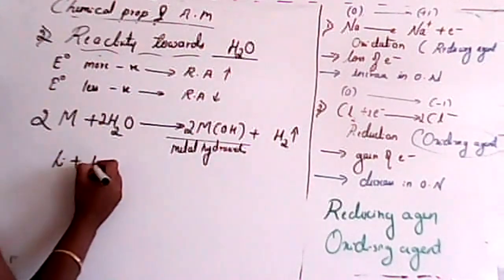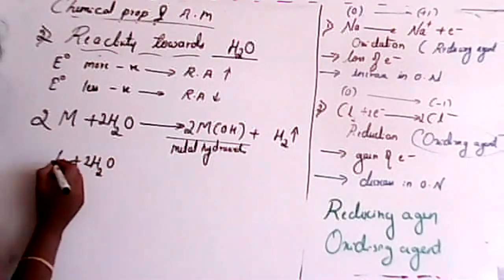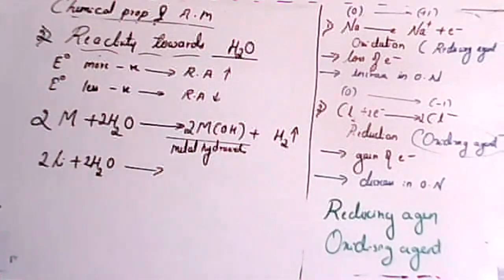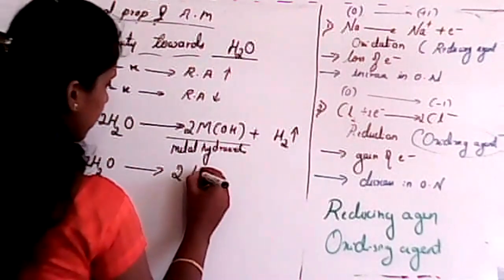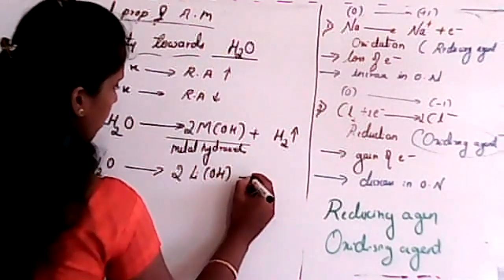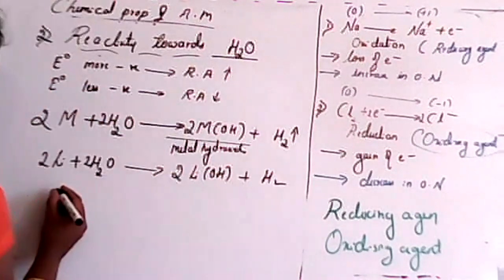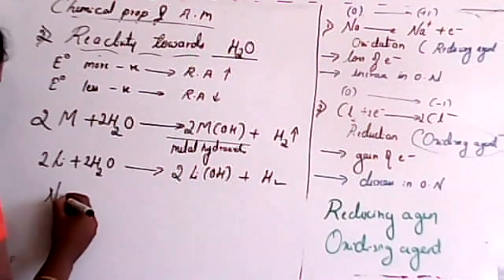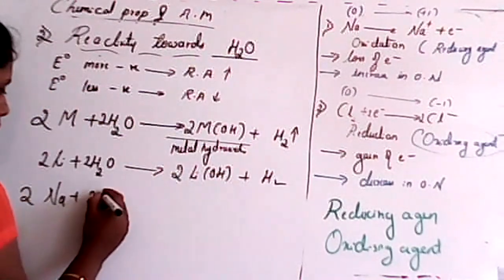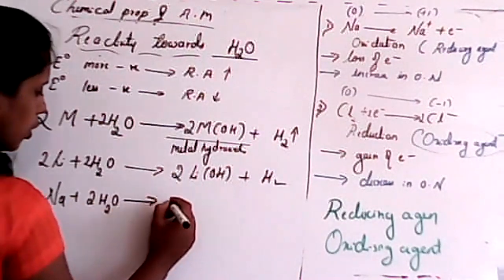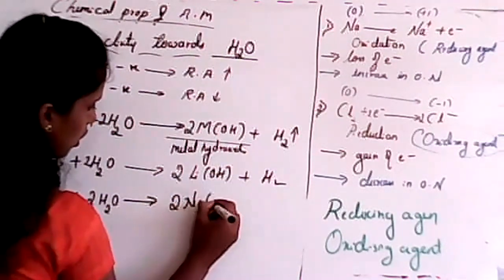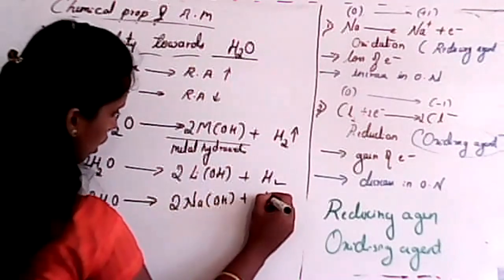Lithium reacts with 2 molecules of H2O and gives 2 molecules of lithium hydroxide plus H2. Second one, sodium. 2 molecules of sodium react with 2 molecules of H2O. It gives 2 molecules of sodium hydroxide plus H2.